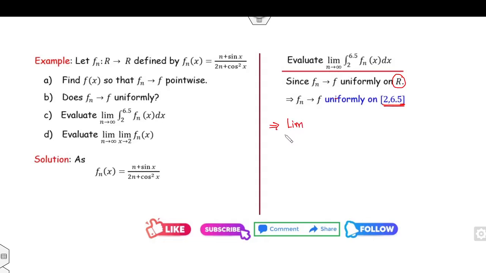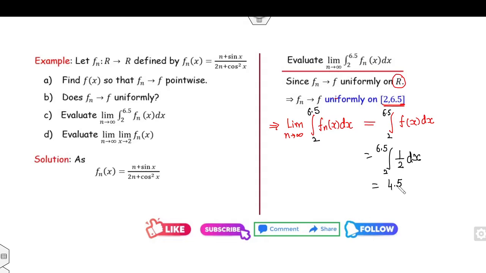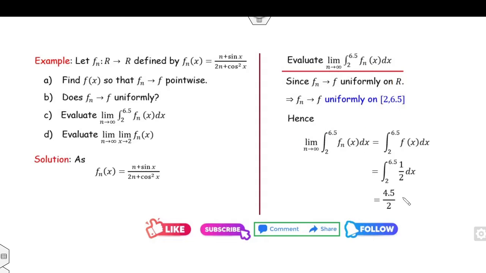That means the limit as n approaches infinity of the integral of fn(x) dx is equal to the integral of f(x) dx. Now the limits you can take as 0 to 6.5 or any other limits. What is the value of f(x)? I have obtained f(x) as 1 over 2. So the answer is 6.5 over 2, which is the right answer of the problem.